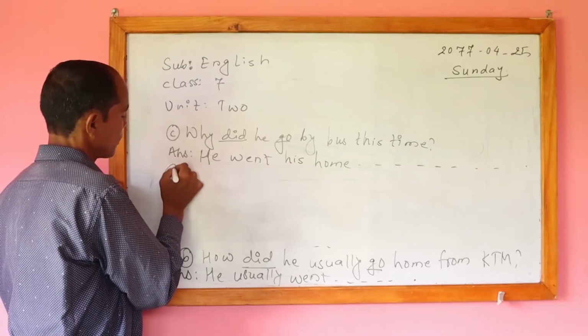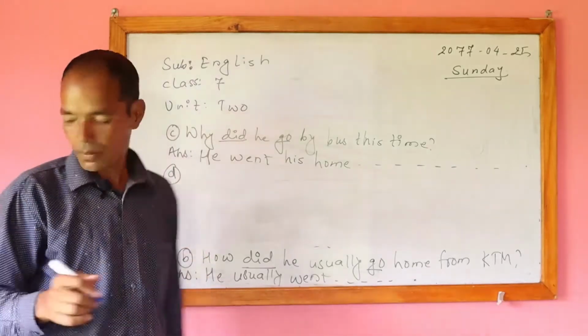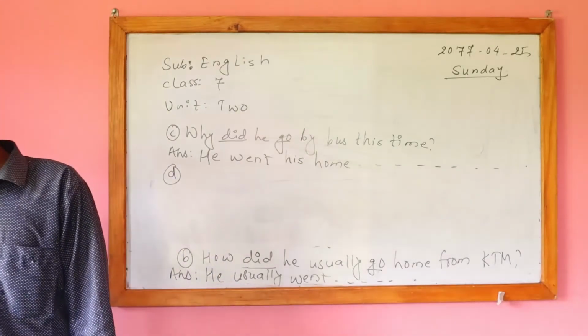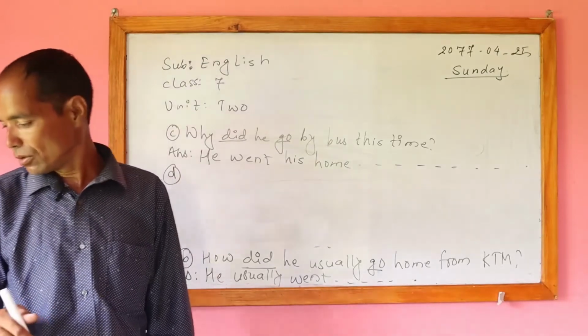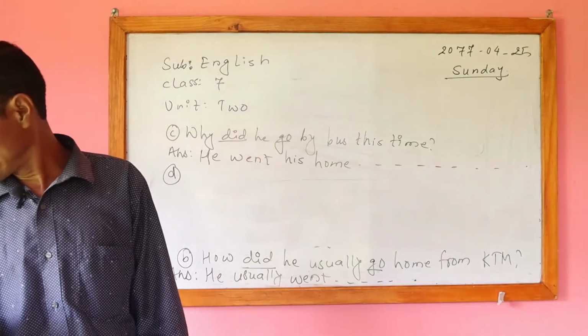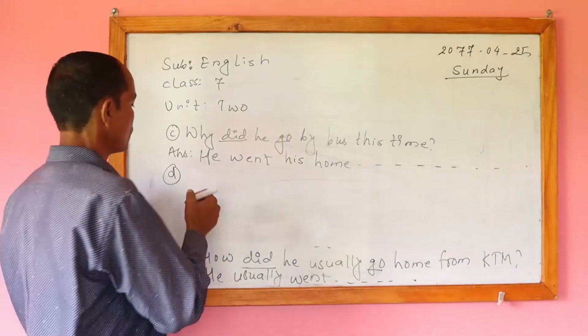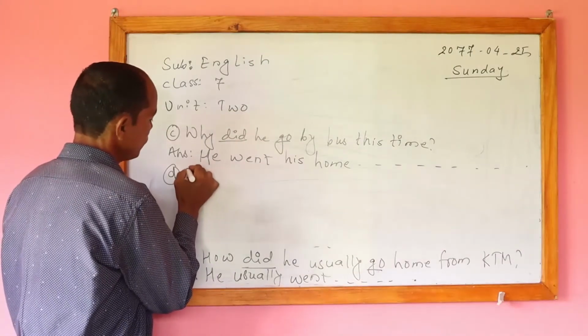For the D number answer we are searching here. Okay, describe the journey from Hile to Mangmaya river. Describe the journey.